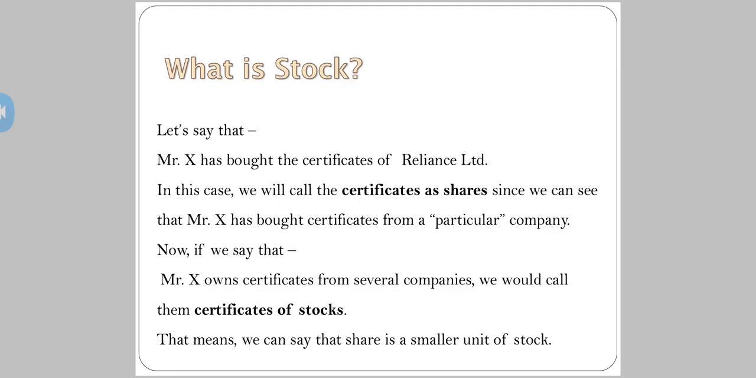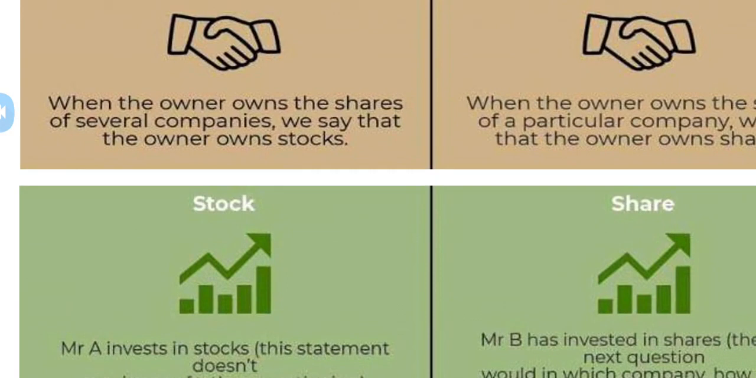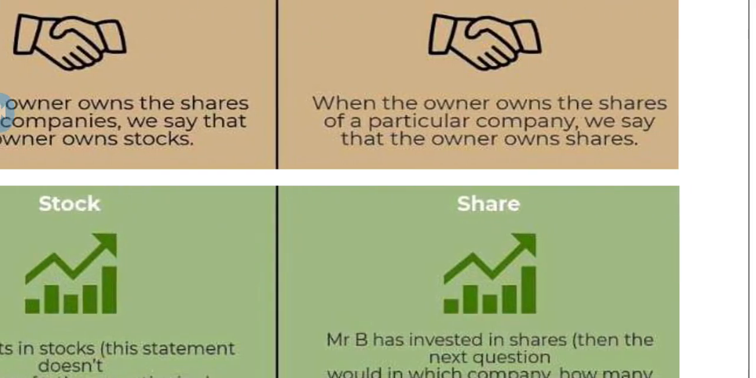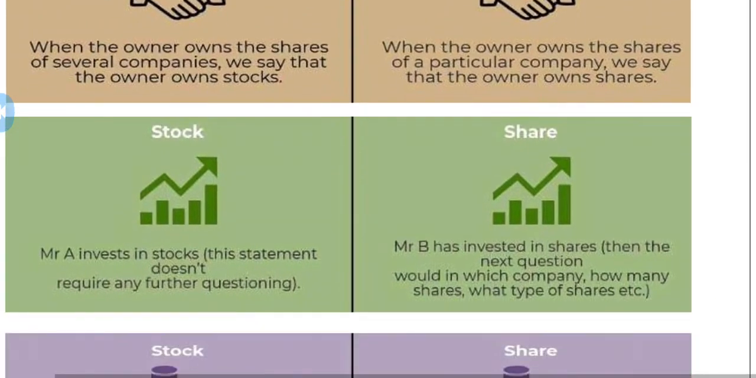Is that clear? Right? This is in simple form. Again, we can see it in a simpler form. What is stock and what is share? Now see here, when the owner owns the shares of several companies, we say that the owner owns stock. If I have invested in 3 of the companies, I would be said to be an owner of stocks. That means I have got 3 share certificates. When the owner owns the shares of a particular company, we say that the owner owns shares. That is one particular company. Now here, Mr. A invests in stocks. This statement doesn't require any further questioning.